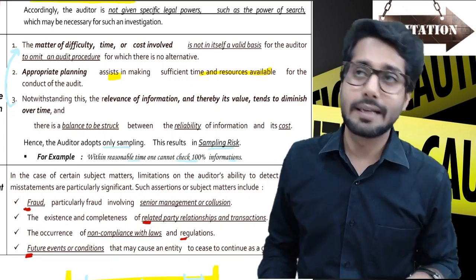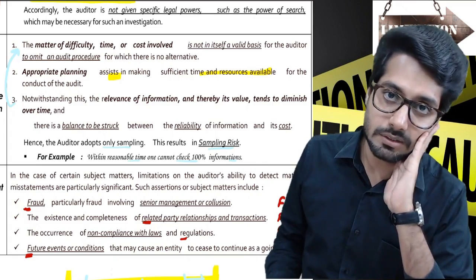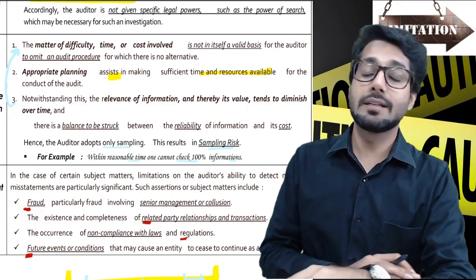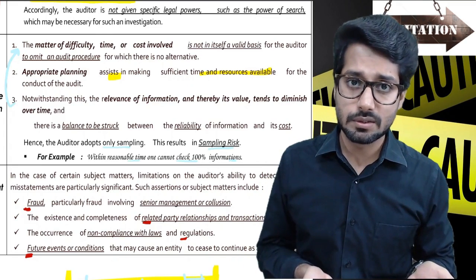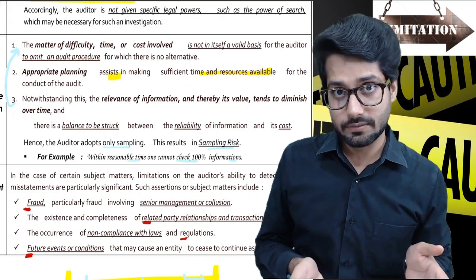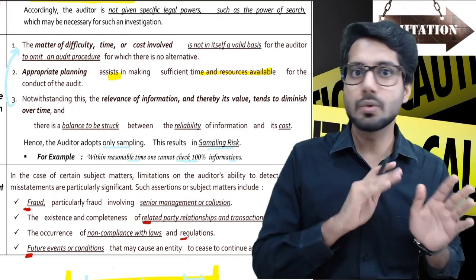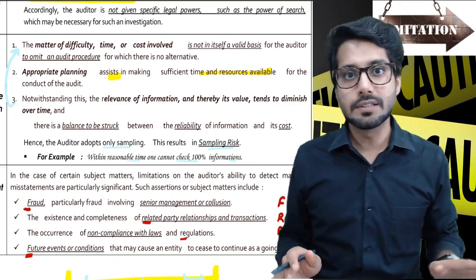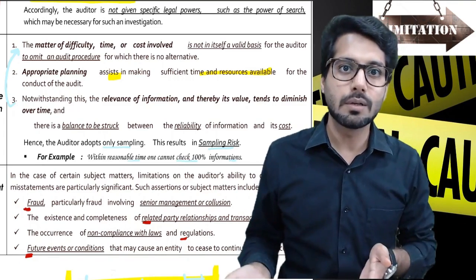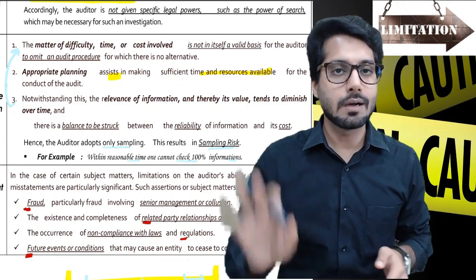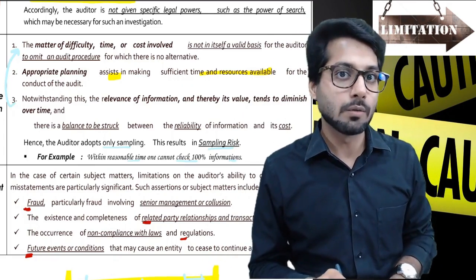Like, it's too hot outside, I just cannot go outside and check so much stock. It is going to take so much time. I'm going to be burnt. I'll have tanning of my skin. I just cannot bear it. Obviously, you cannot take any such excuses. And since there is no alternate procedure to check it, physical verification happens that way only. There is no second way to check inventory. Physical verification is the only way you check the counting, you check the condition. So you have to do that. You cannot go about saying, okay, you give us a report and we'll just mark that everything is fine. You may do that, but that is not the right way to do. So you cannot avoid it based on this context.